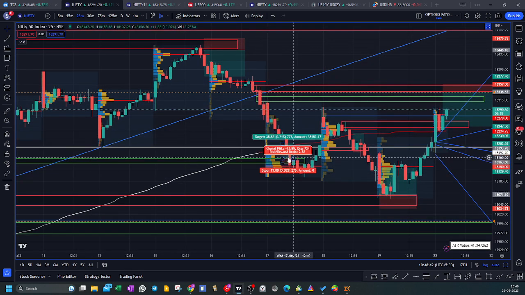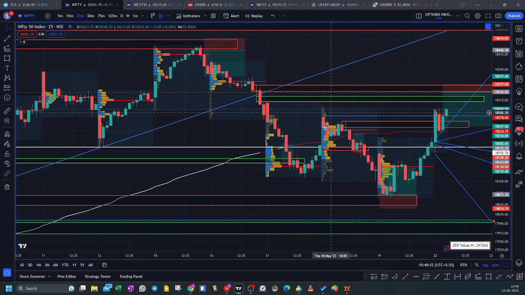We were keen that the market might halt at the 18,150, 140 levels. Market did halt, but it stopped us out, and then the market continued upward. And then the market closed somewhere here at 18,192. So scenario number 3, which was highly probable as discussed in the last week review session, has come into play.